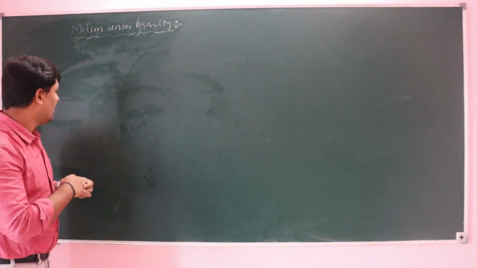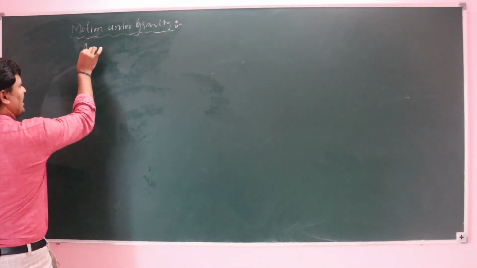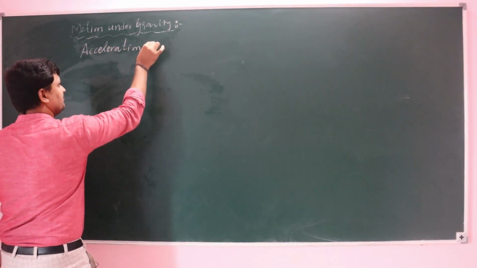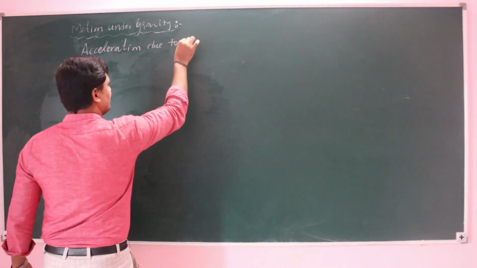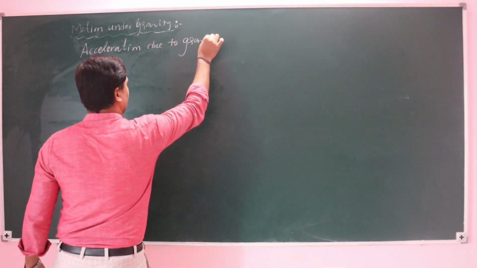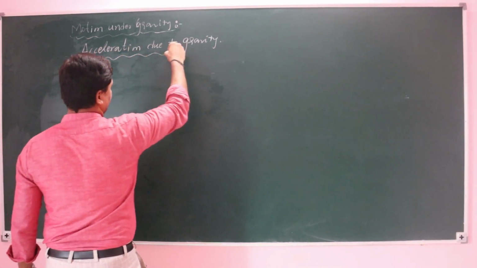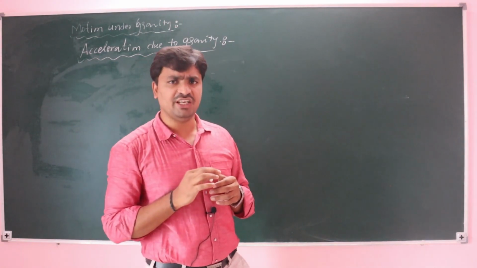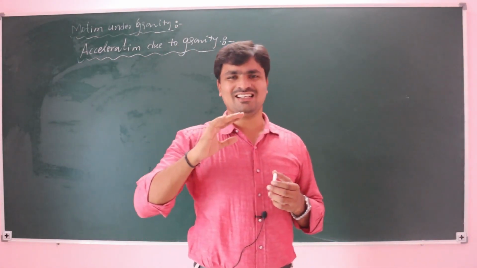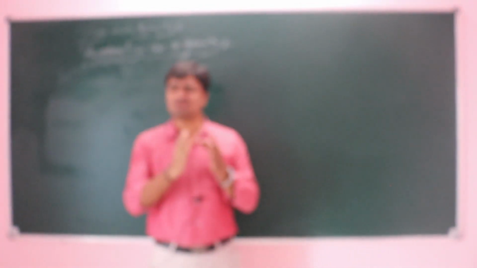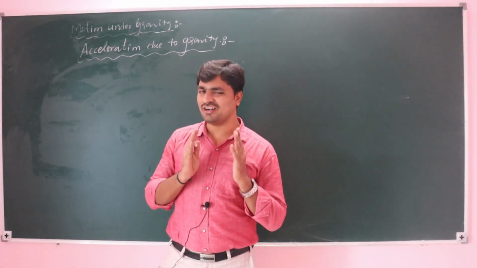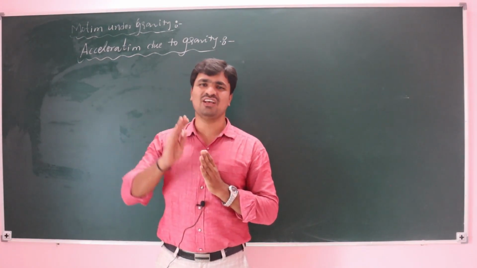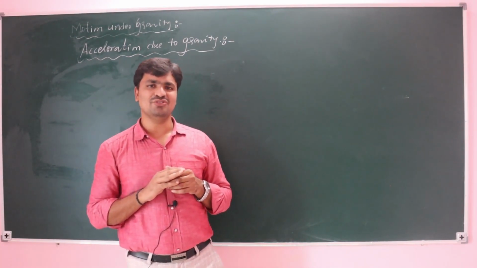First of all, the acceleration due to gravity is nothing but the acceleration attained by the freely falling body, due to the earth's gravitation or the gravitation of any particular planet. That is what we simply name acceleration due to gravity.